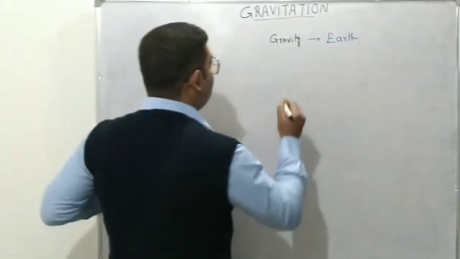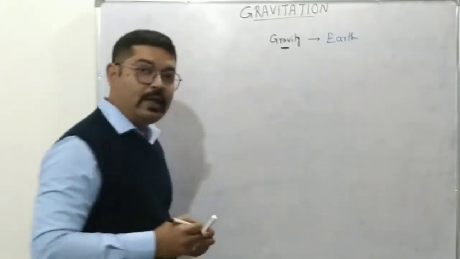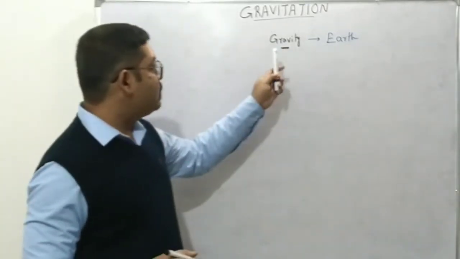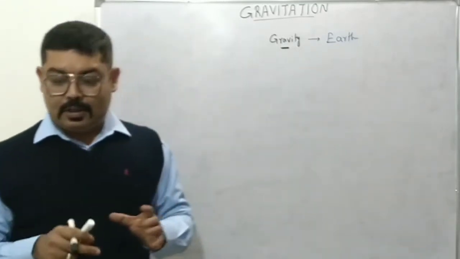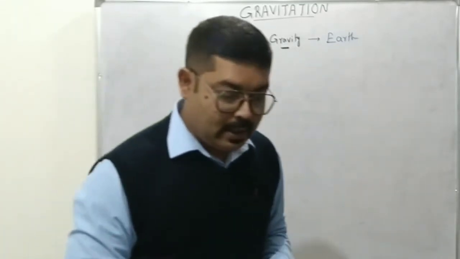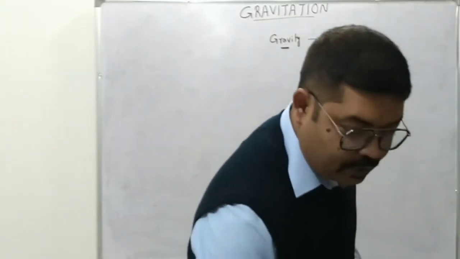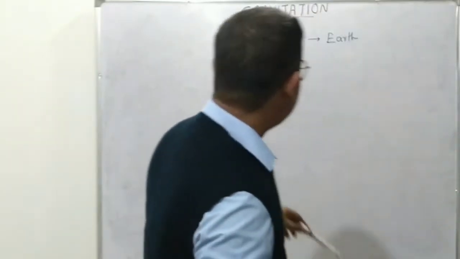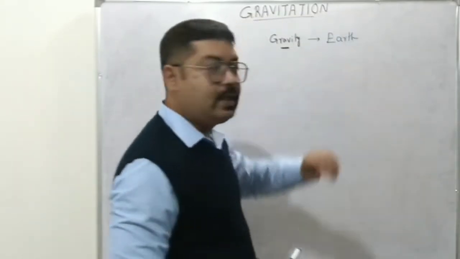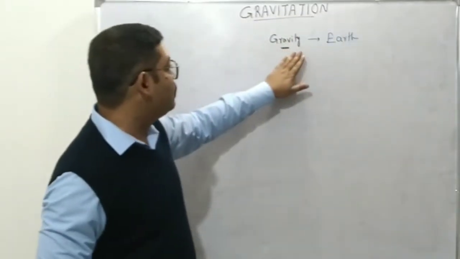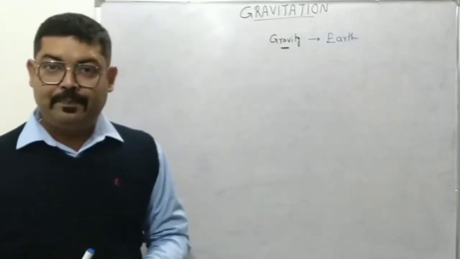Okay, so gravity is actually gravitation, however it is specifically used for earth. So earth's gravitational attraction is known as gravity. The force of attraction between earth and any other object lying on or near the earth's surface is given the word gravity.